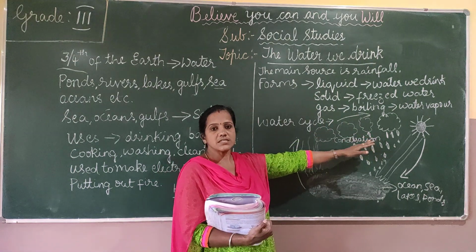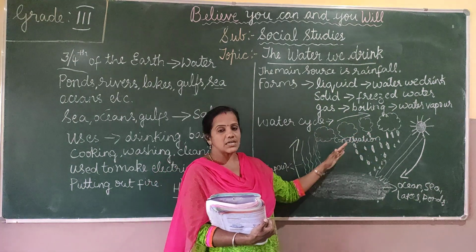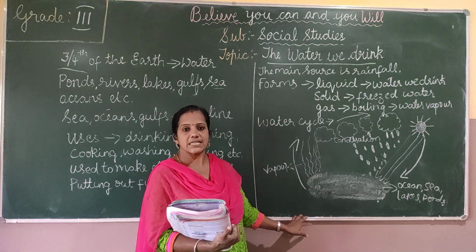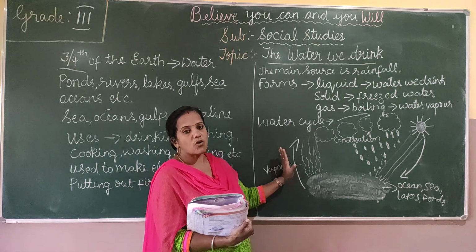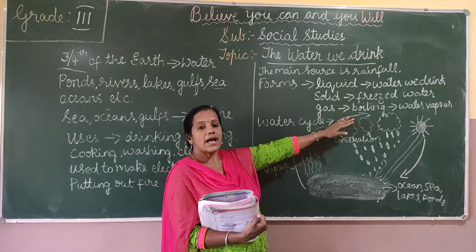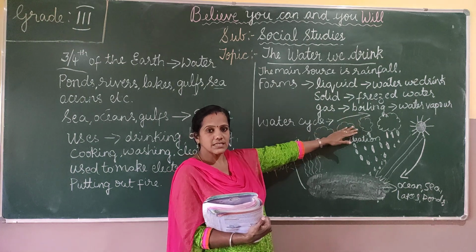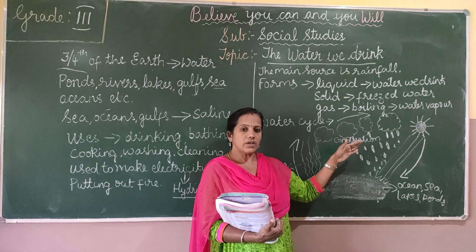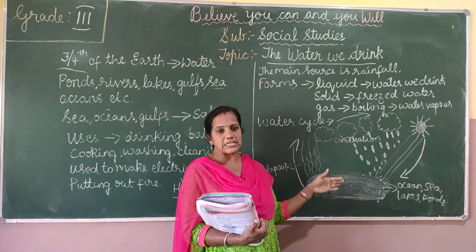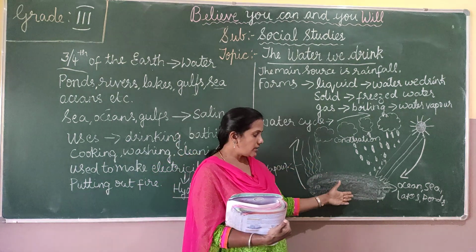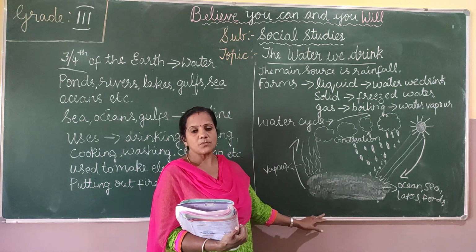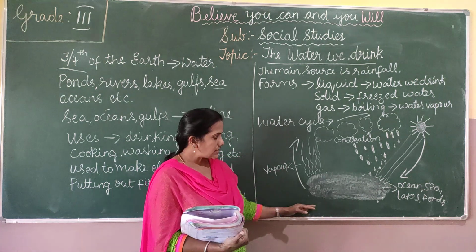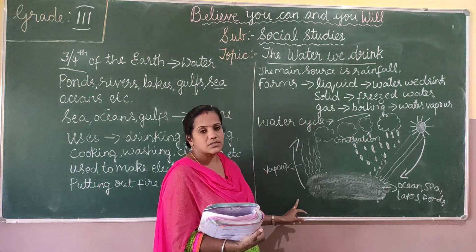Again, where does this rain go? It goes underground and to the rivers, ponds and streams, and these rivers, lakes and ponds join the oceans and seas. Again this water is heated and becomes vapor, cools down in the atmosphere, changes into small water drops, and falls to the earth as rain. So this is the water cycle.